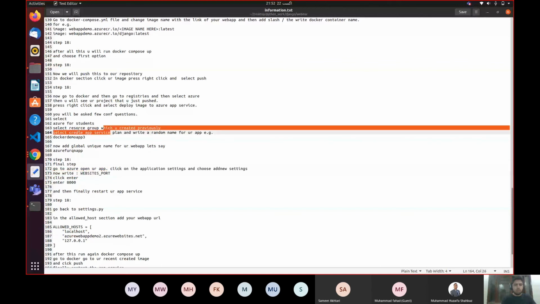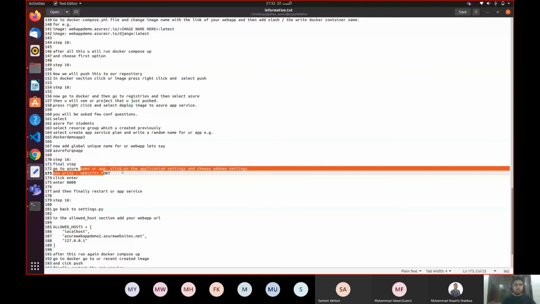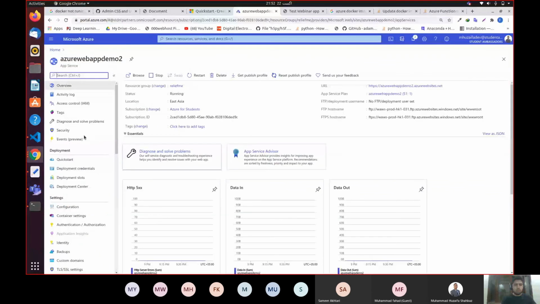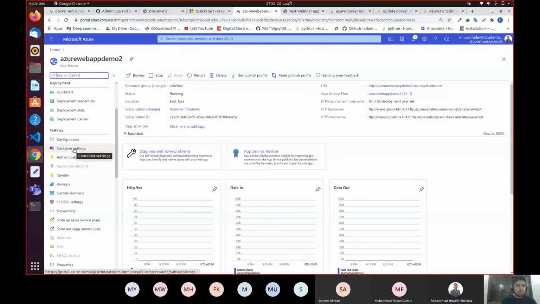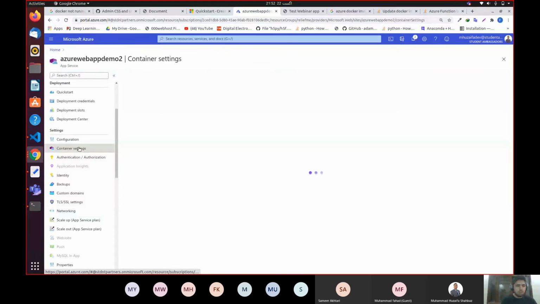Where is the application setting? Maybe it was container setting. No, not container setting. Let's go back to home. Let's go to our registry. And when you go to your app, click on application setting and choose add new setting.